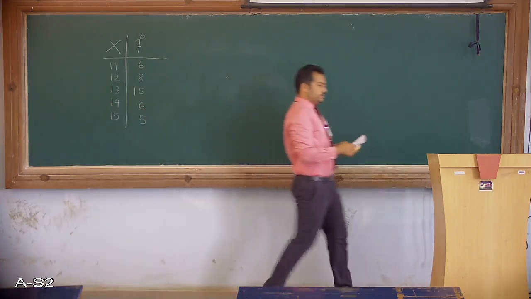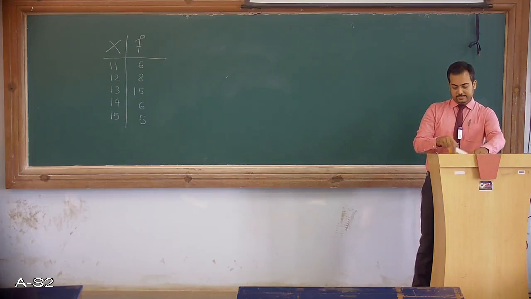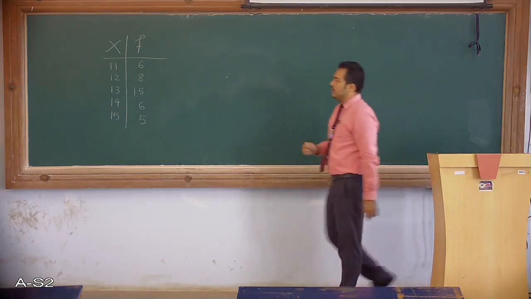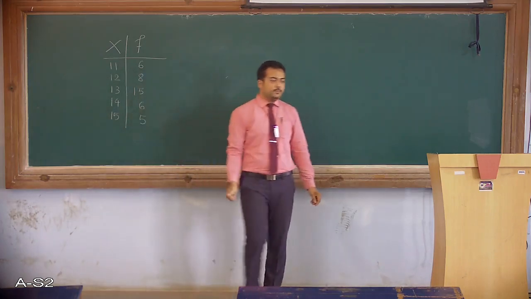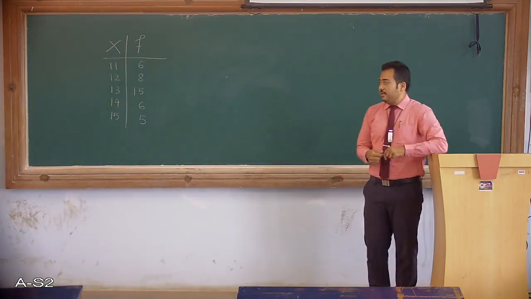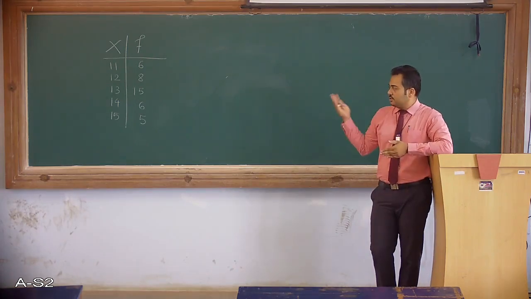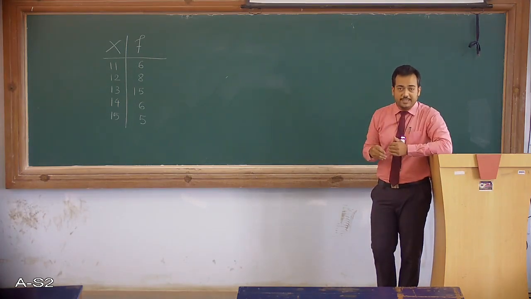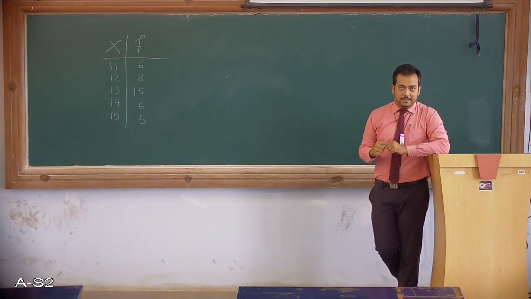Alright, so now this data is given in a different form. 11 is there 6 times in the entire distribution, 12 is there 8 times, 13 is there 15 times, and 14 and 15 are there 6 and 5 times. So this is the frequency of each element, right?